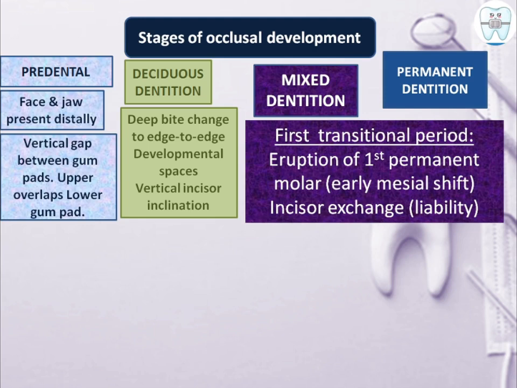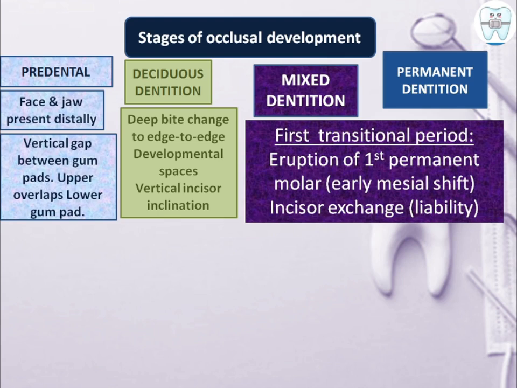This shift is called early mesial shift because when the permanent mandibular first molar erupts, it closes the primate space which is present distal to the canine, and the flush terminal plane जो है वो convert हो जाता है mesial step में, और फिर जब maxillary permanent molar erupt होता है तब वो erupt होता है class 1 relationship में. Next is incisor liability. Incisor liability is 7.6 mm in maxilla and 6 mm in mandible, which is compensated by 3 different mechanisms.